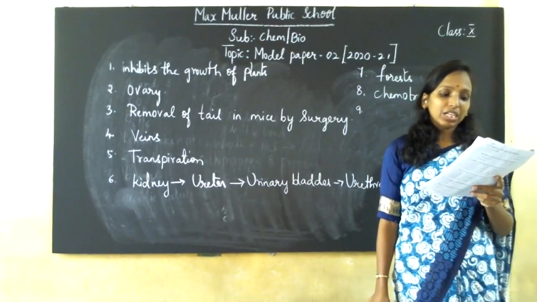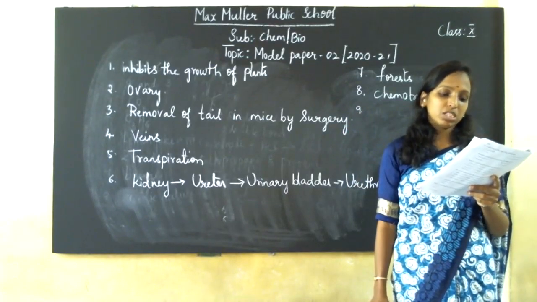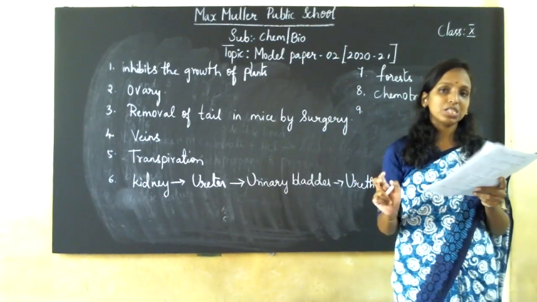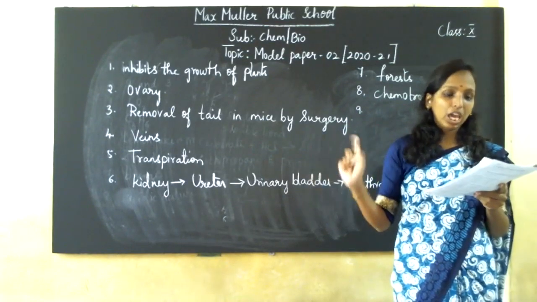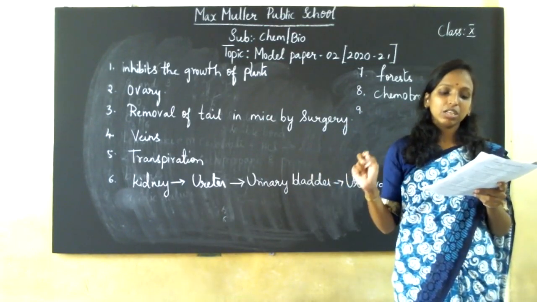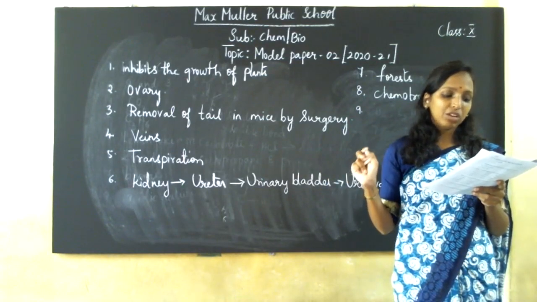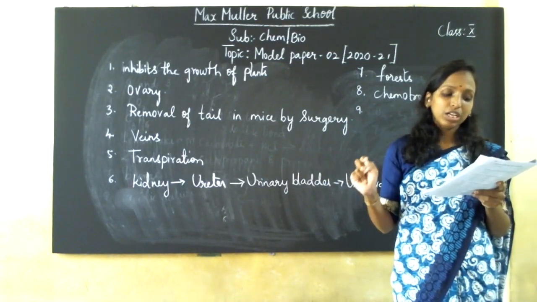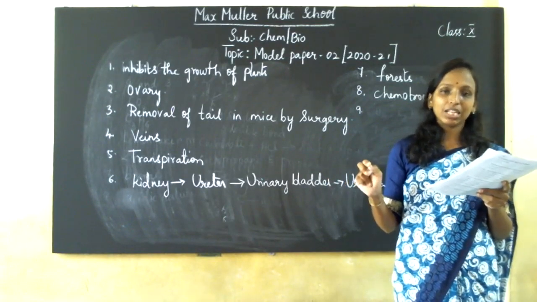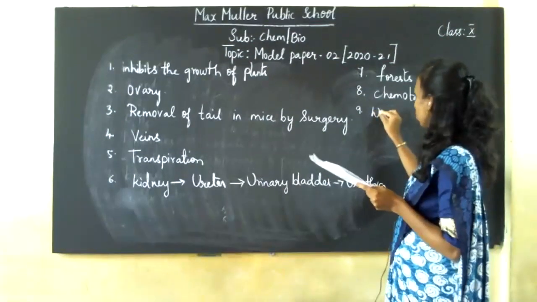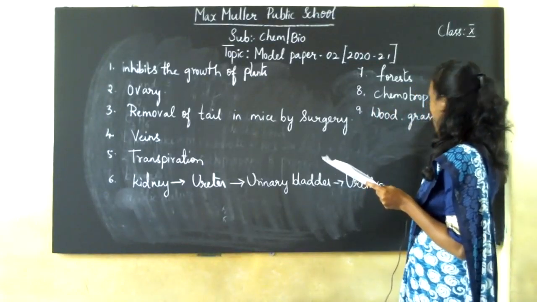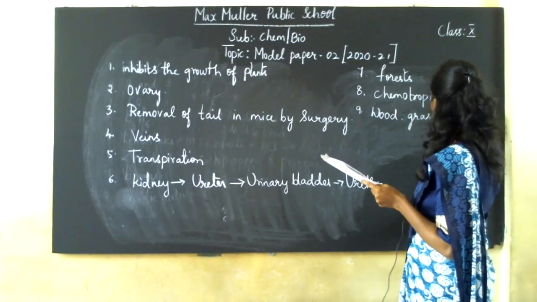The group that contains only biodegradable substance among the following is, which are called biodegradable, the substance which gets completely decomposed. A option is polythene, wood, leather. B is leather, detergent, plastic, and wood. C option is wood, grass, leather, and D is paper, bakelite, grass. I think option C is correct. That is wood, grass, leather. All are biodegradable substance.